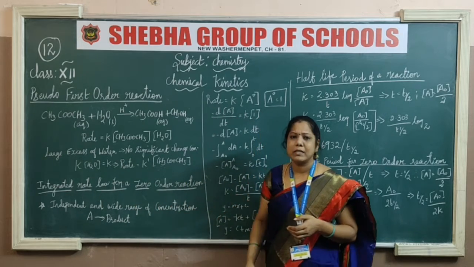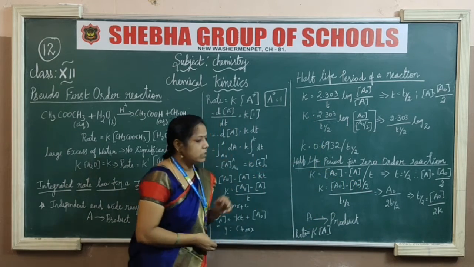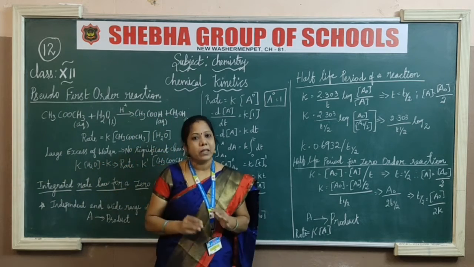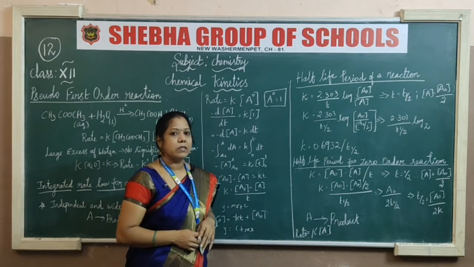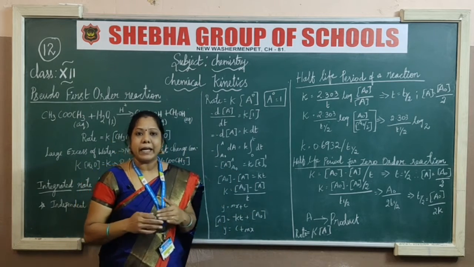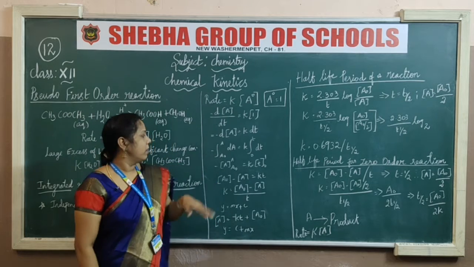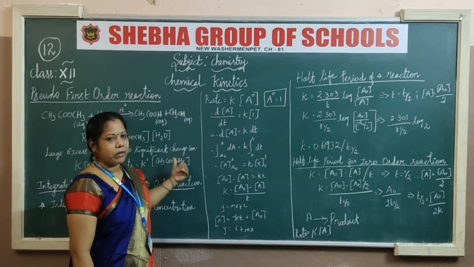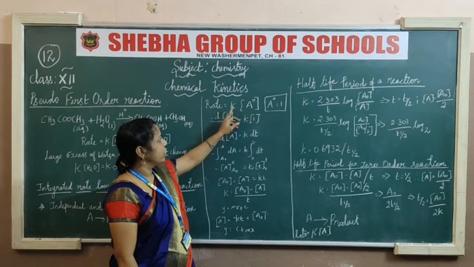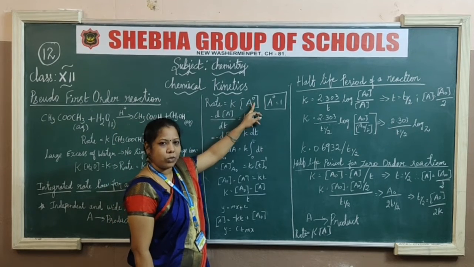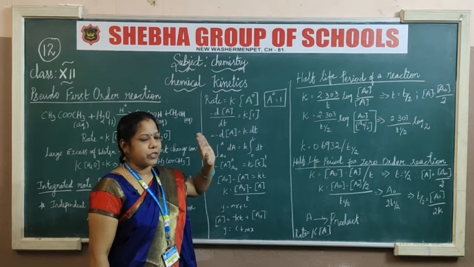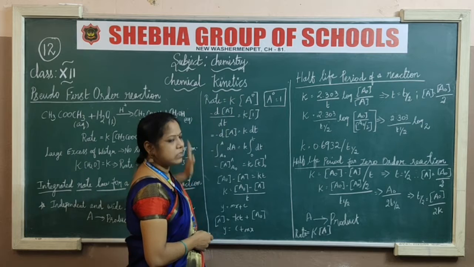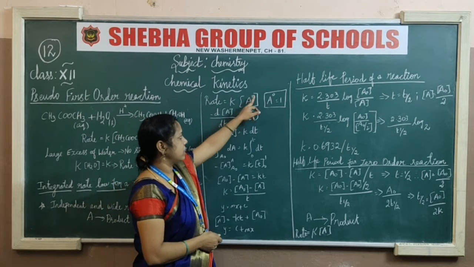I am going to continue with the calculations for the integrated methods. In the last class we already learned how to write the integrations, the mathematical procedures. The same thing we have to implement for this order. So rate is equal to K A naught. A0 means zero order reactions, A1 means first order reactions. So obviously this is zero order, A0.